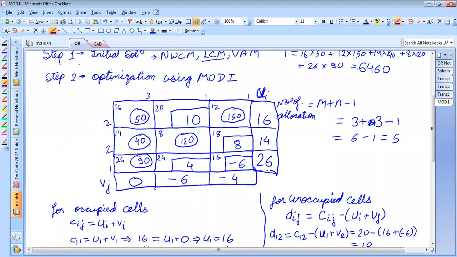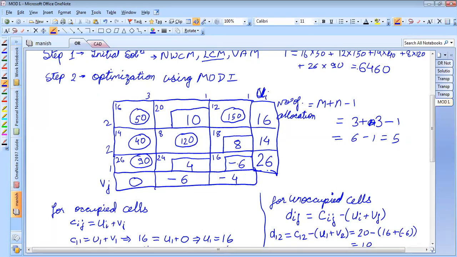Okay. Now let us proceed to the next step. Next step is to find the path. What does this path indicate? Path indicates where this particular cell is to be included in the basic solution. If we are not including this cell, per unit we are having a deficiency of 6 rupees.